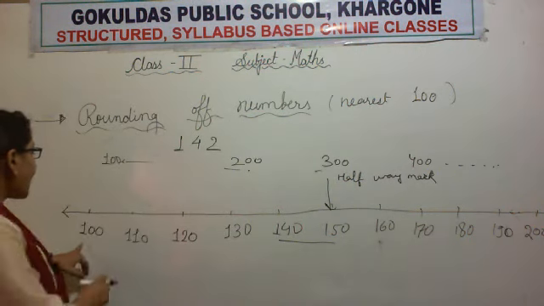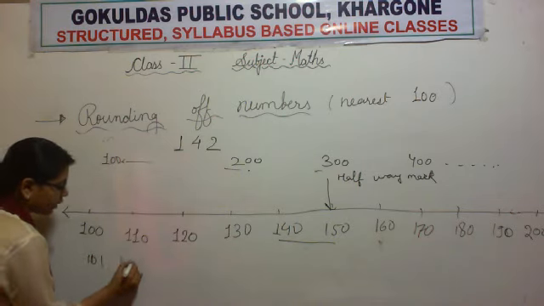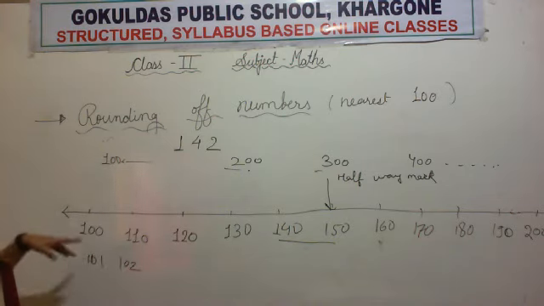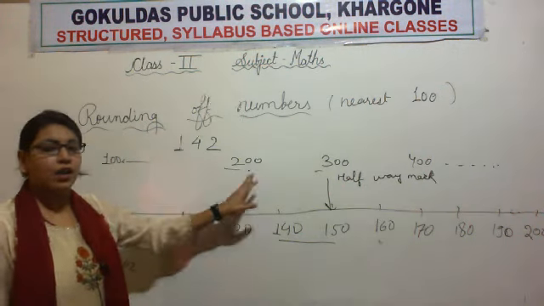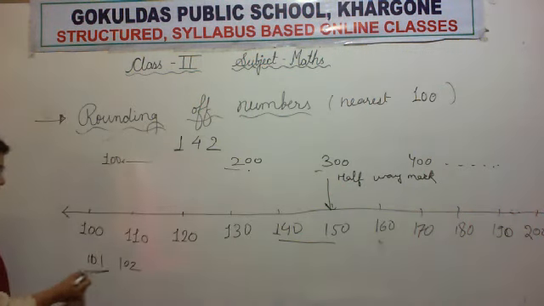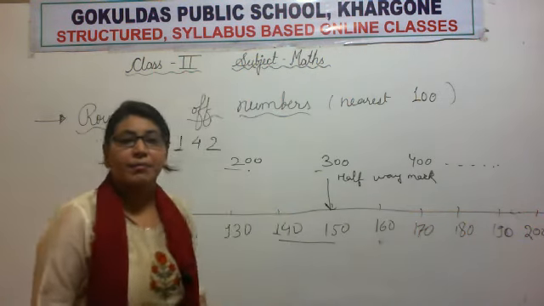Now why did I not mark like this, 101, 102? Because we have to represent these two numbers, 100 and 200. If I mark the numbers like 101, 102, then how will I write so many numbers?